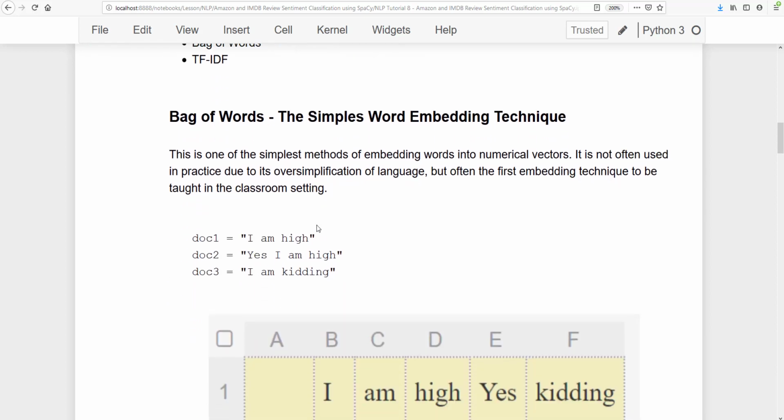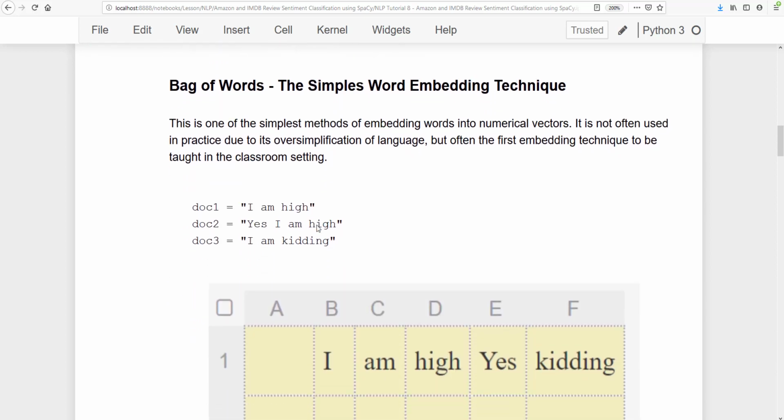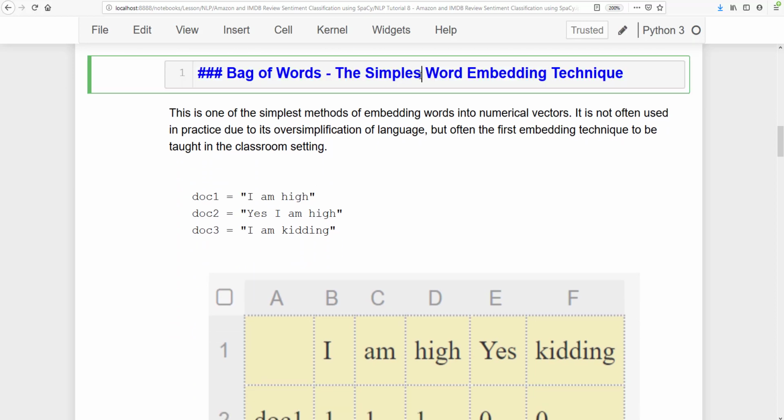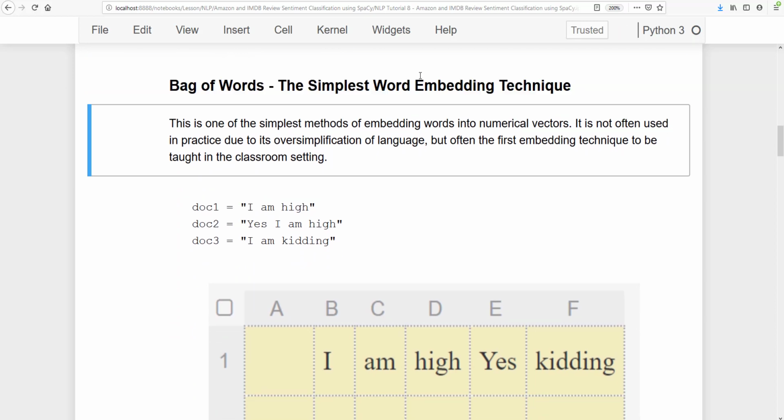So let's go ahead and understand what a bag of words is. This is the simplest word embedding technique. Although this is not very much used in industry, as a learner, as a beginner, you should learn what a bag of words is, and you should be able to make a model, train your model, and test your data at least with a bag of words. At least you should have that capability.